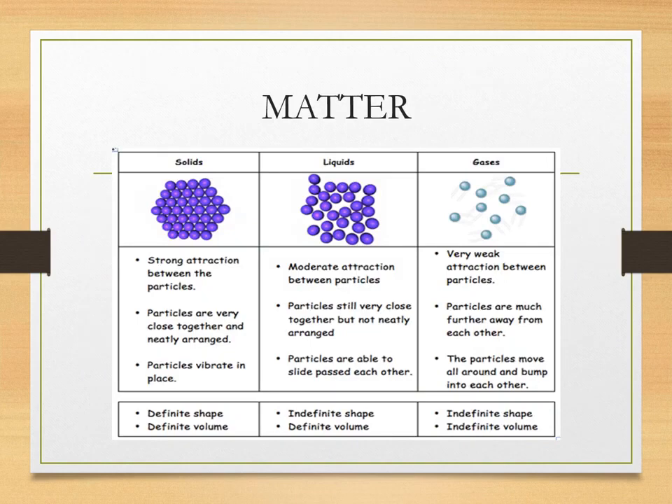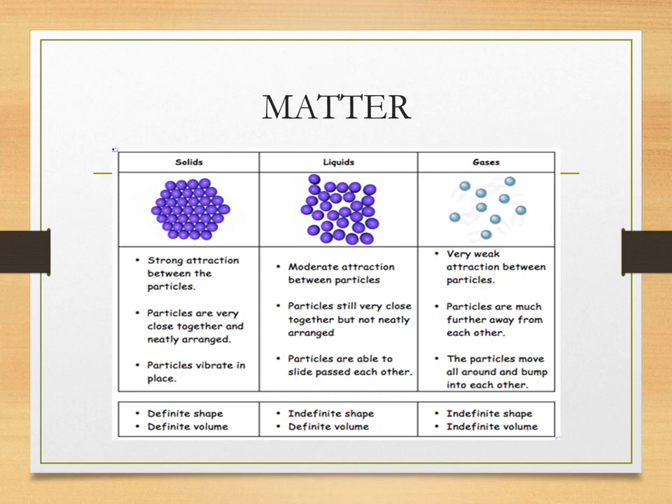Now we will discuss the properties of the three states of matter for your recall. There are three states of matter that you know: solid, liquid and gas. Solids have strong attraction between particles due to the strong intermolecular force of attraction. Particles are very close together and neatly arranged. Particles vibrate in place. That's why solids have definite shape and definite volume.